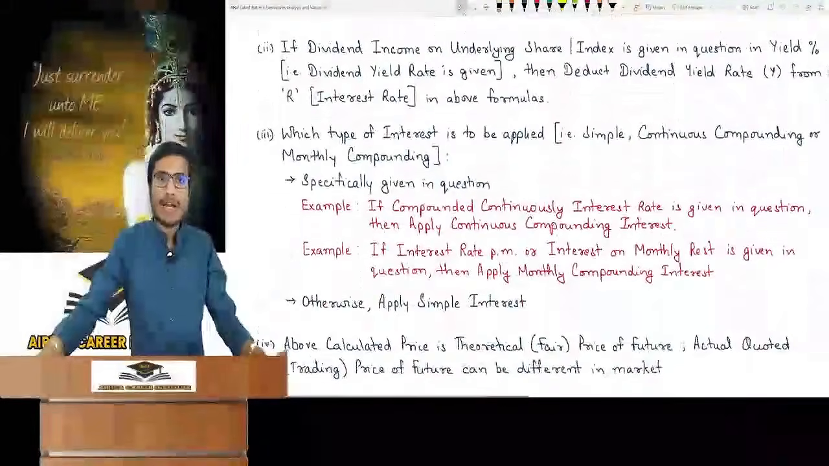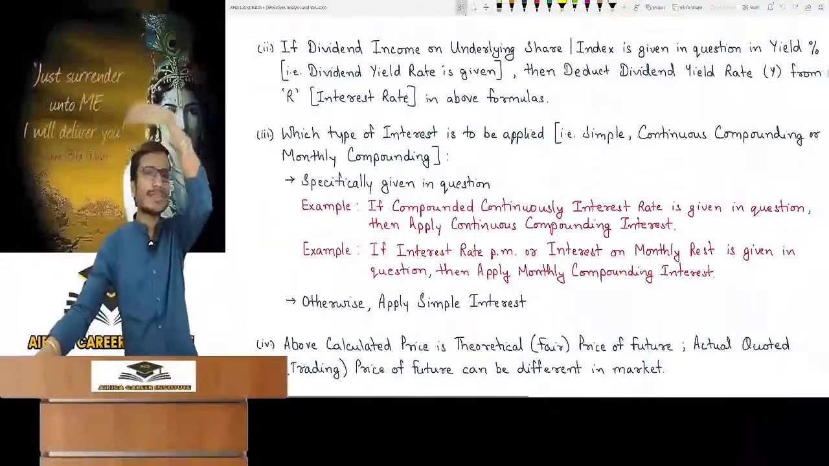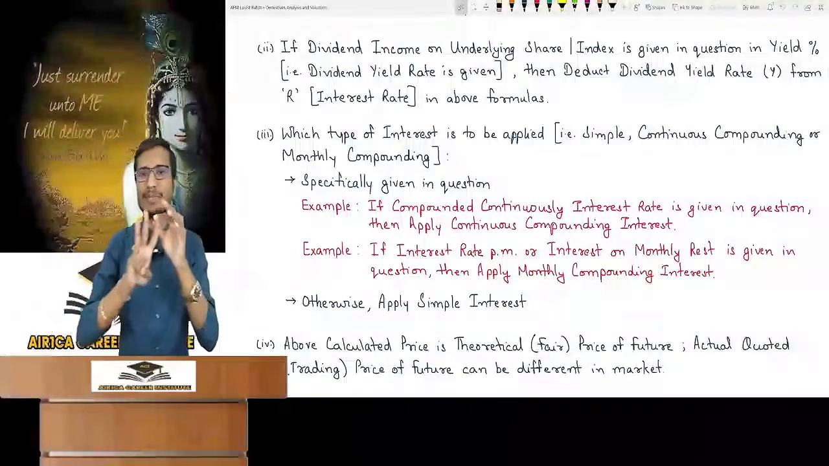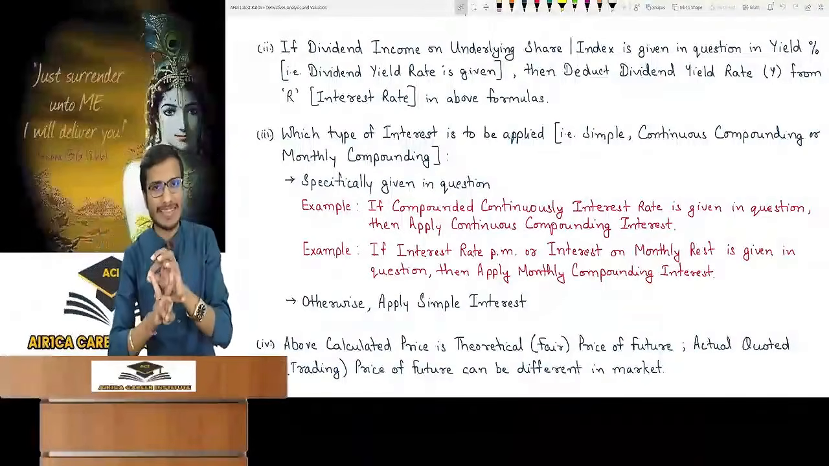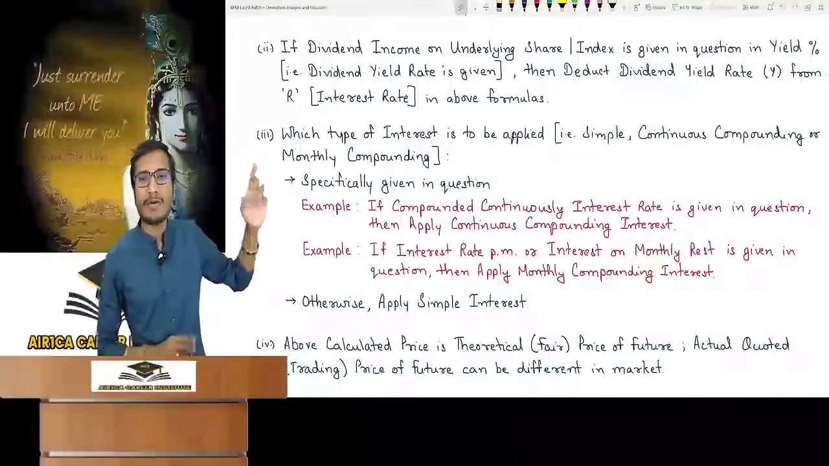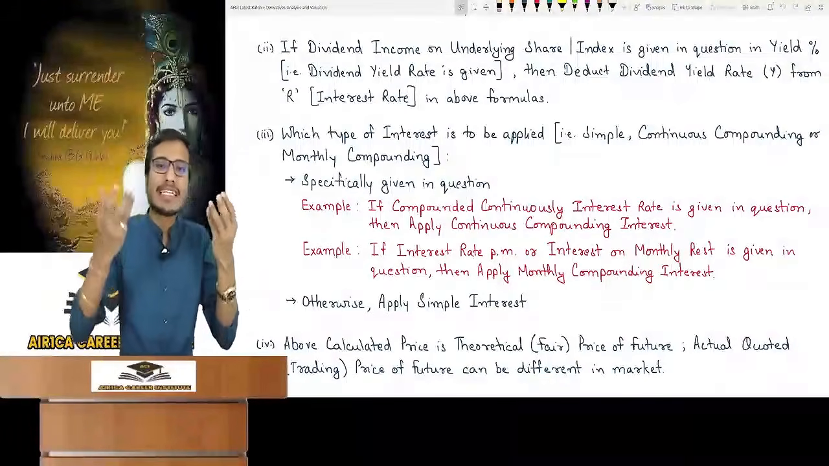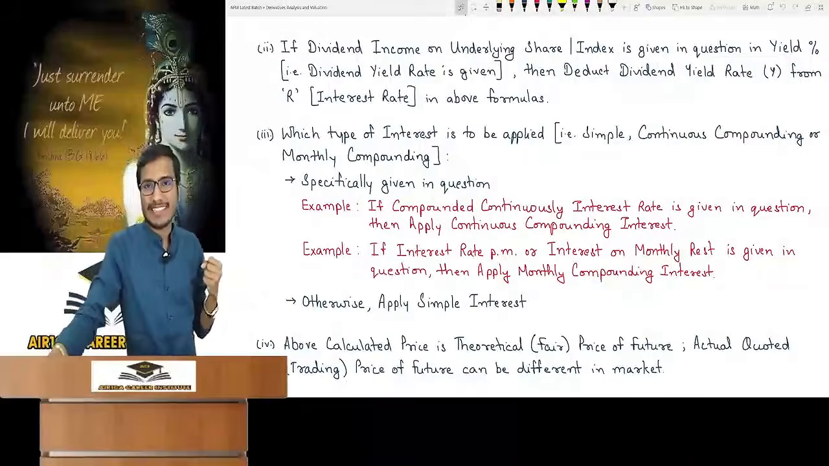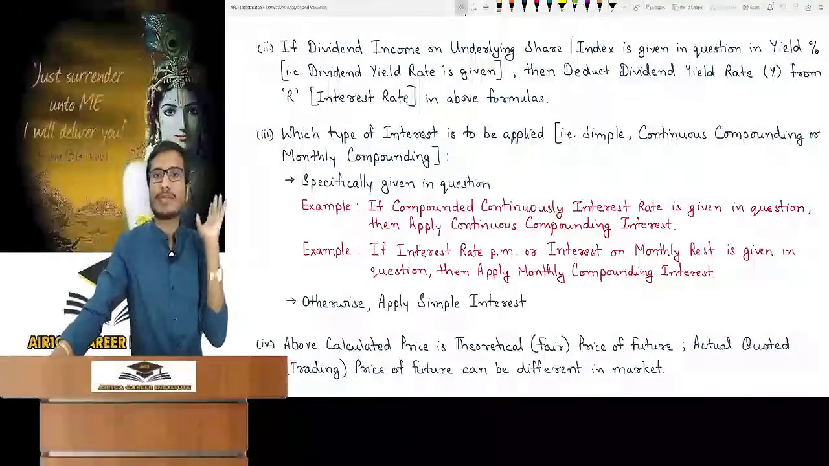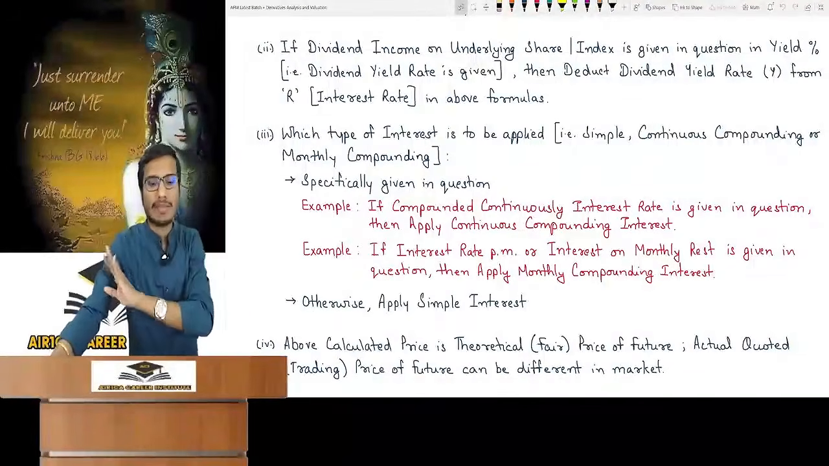Now the third doubt which is coming to your mind: which formula to use? You have 3 formulas: simple interest, continuous compounding or monthly compounding. Which formula to use to calculate the fair price in the future? It will be specifically mentioned in your question paper whether it's simple, monthly compounding or continuous compounding. No worries.